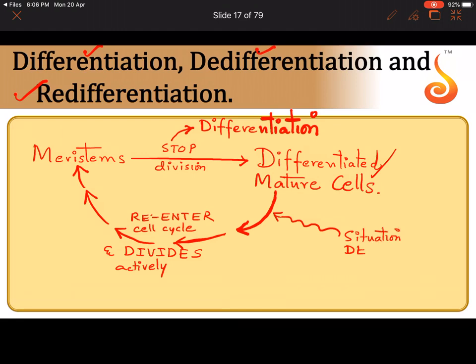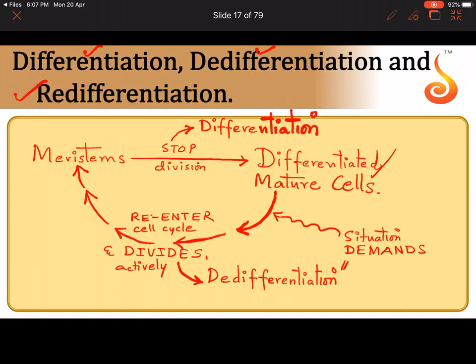Let me just write that the situation demands that this mature cell which had stopped dividing will again regain its capacity to divide, and it will give rise to meristem. Now this process where it regains its ability to divide is referred to as de-differentiation.